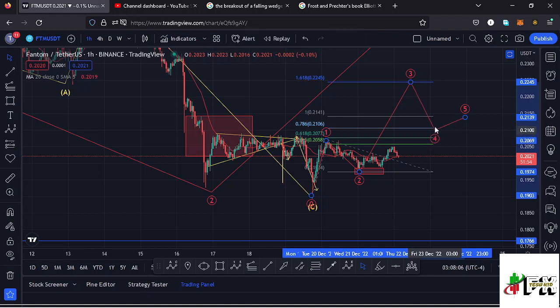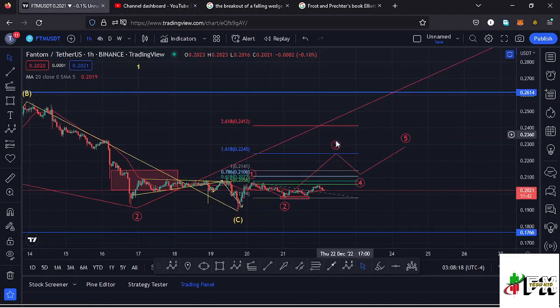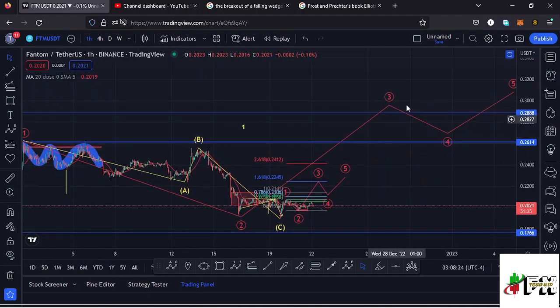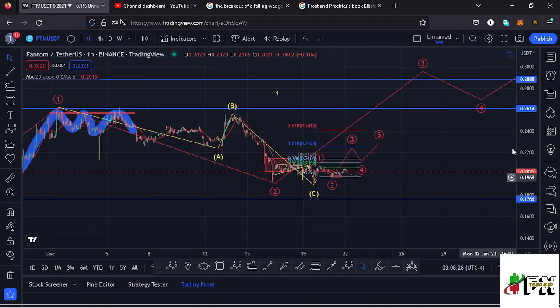So in case we see that bounce to the upside, making it back to the fib level 1.618 over here, then that will be completing the formation of this wave 3 before we expect a wave 4, and then continue pushing higher in the formation of that wave 5, completing a higher Elliott wave count 1, which is a fractal wave within the formation of that higher Elliott wave count 3, which is right here. So let's be patient and see how that plays out, and that is my short-term scenario.